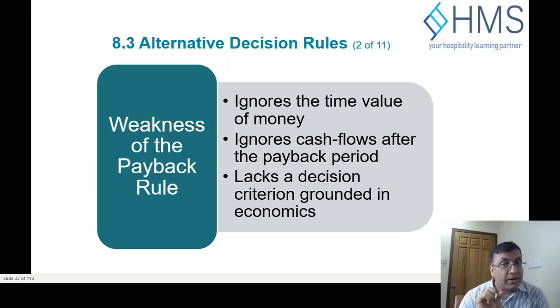The second alternative decision rule that we were discussing earlier is the IRR, which we are going to discuss in the next